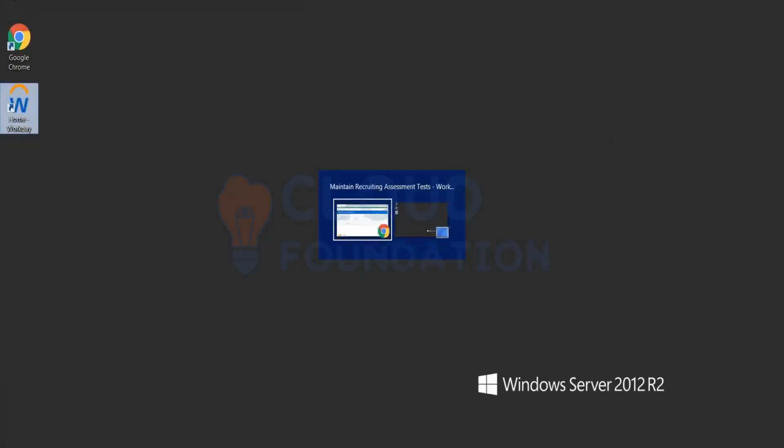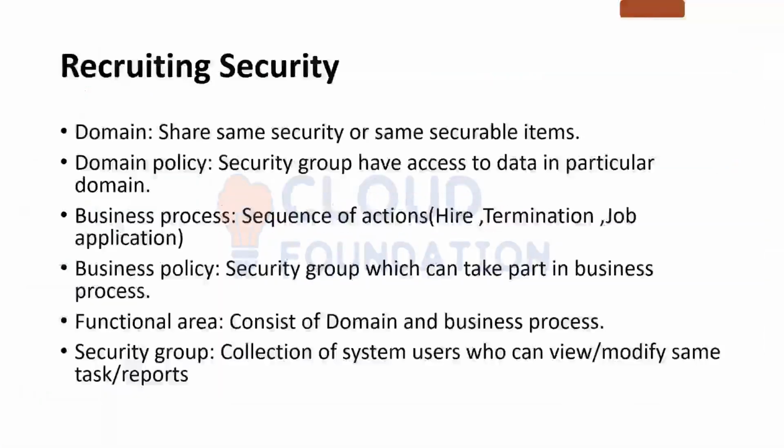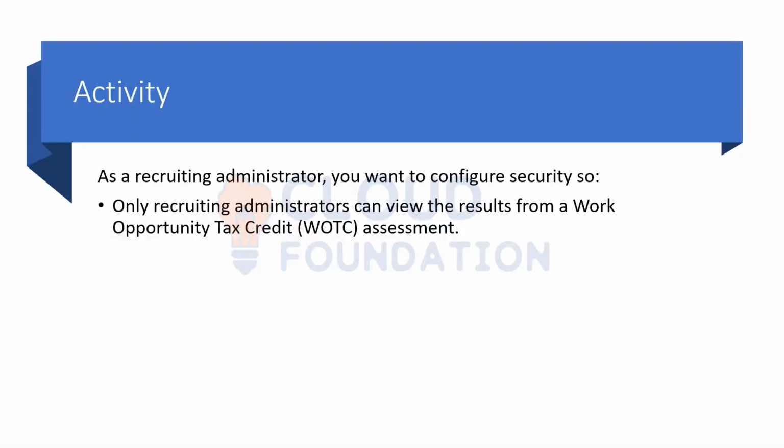Now, here's one activity. As a recruiting administrator, you want to configure security so only recruiting administrators can view the results from a work opportunity tax credit assessment. Can anyone explain to me how we can do it? Since we cannot do it in the tenant right now, what all steps will we be taking?